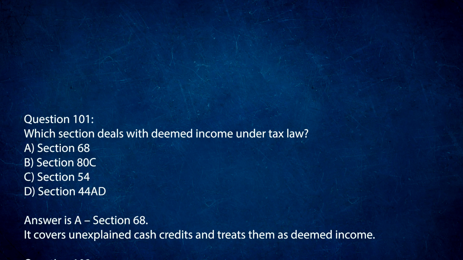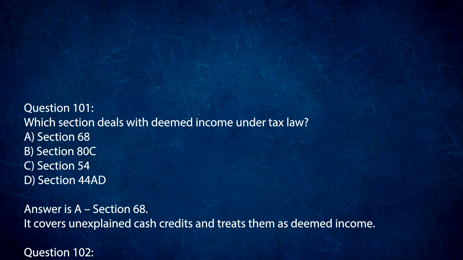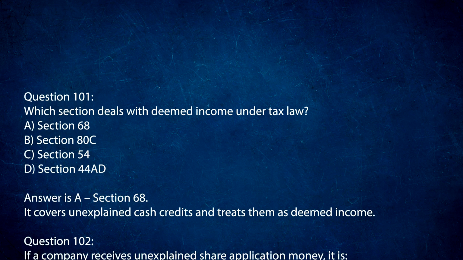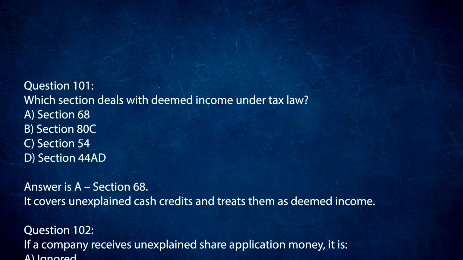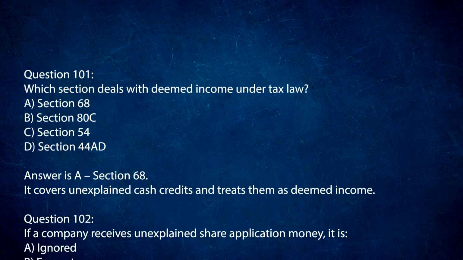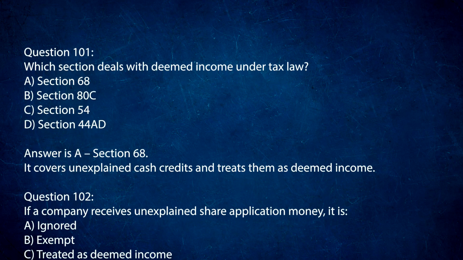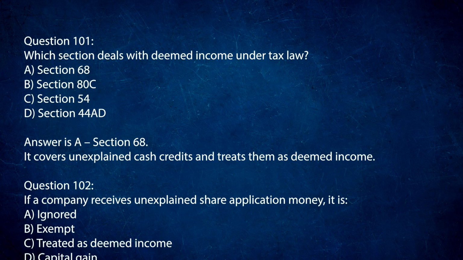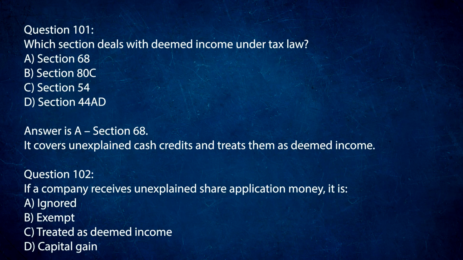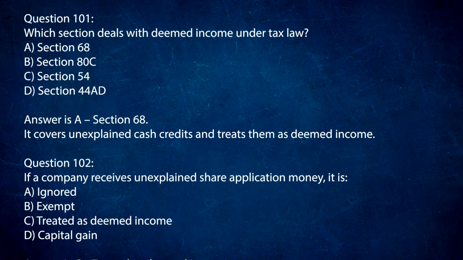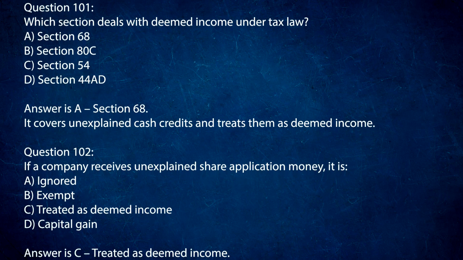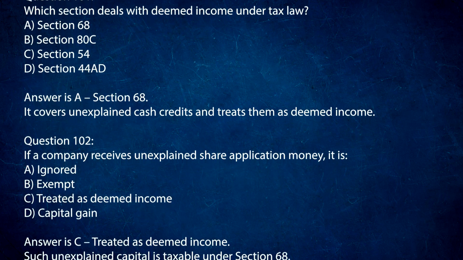Question 101. Which section deals with deemed income under tax law? A. Section 68. B. Section 80C. C. Section 54. D. Section 44AD. Answer is A. Section 68. It covers unexplained cash credits and treats them as deemed income.